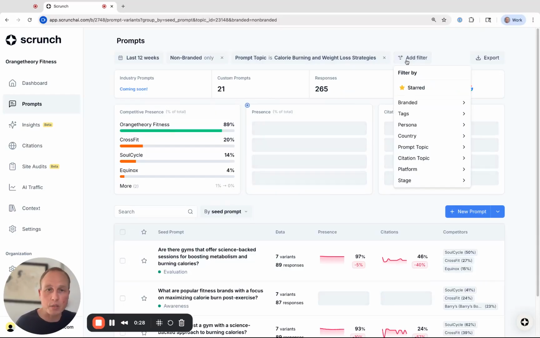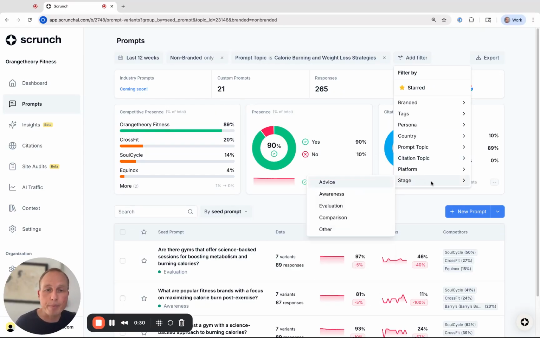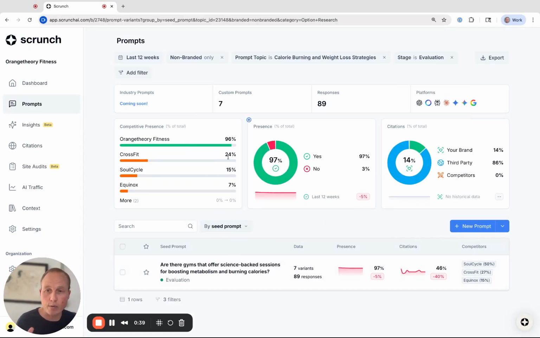And then let's also apply a filter for the life cycle stage that we're inferring for that prompt. So we can say this prompt is an evaluation stage, which is kind of higher intent. And you can see that narrows down our results to this prompt, that we probably want to take action on if we're to see what our presence is and take action on that.